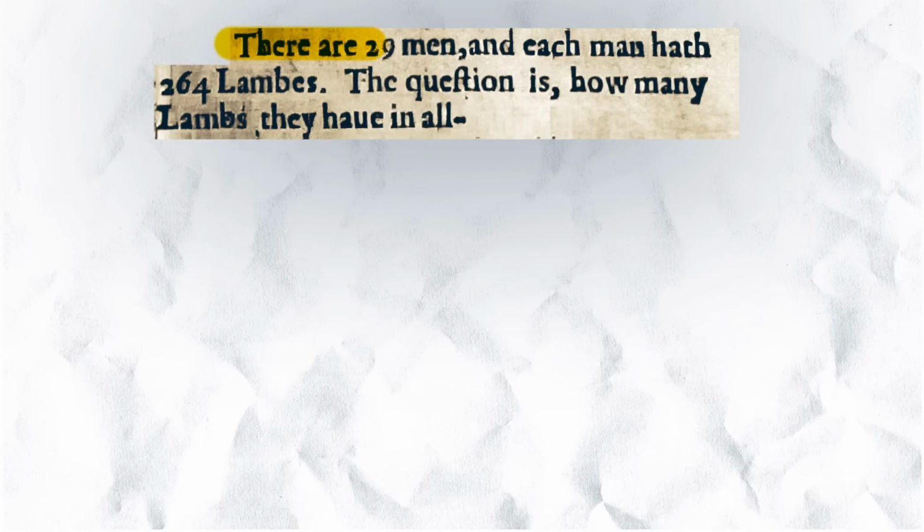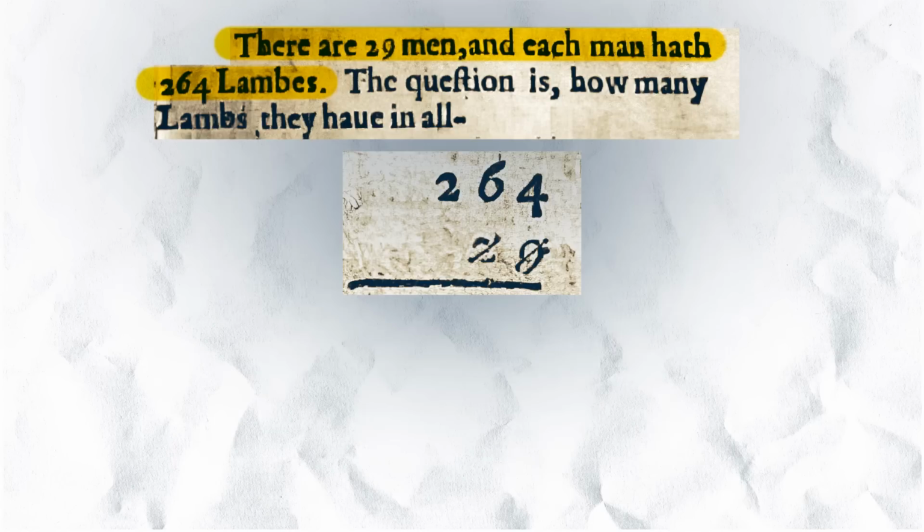You know how they're always really unrealistic maths word problems? Well, they were in Shakespeare's time as well. Here we have, there are 29 men and each man hath 264 lambs. I mean, why not? But this is merely to illustrate the new method coming in of how to do long multiplication. Here's Robert Record doing that long multiplication, 264 times 29.